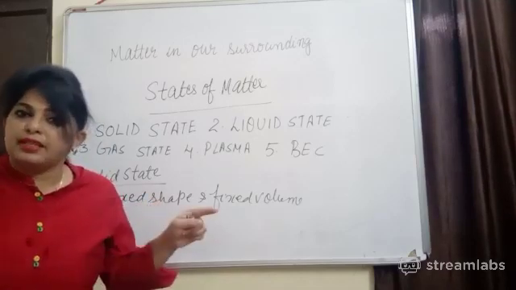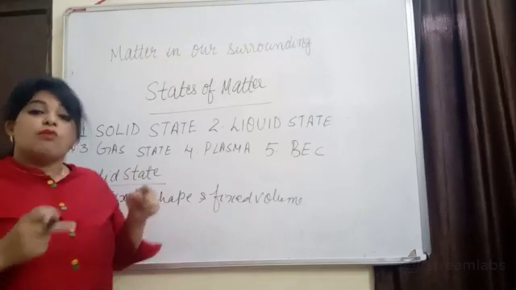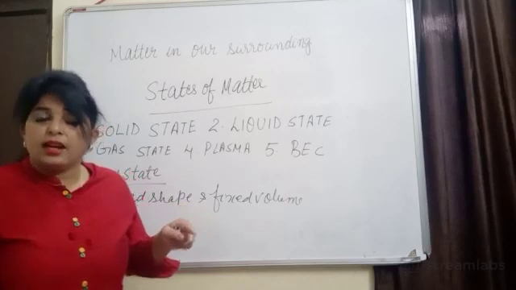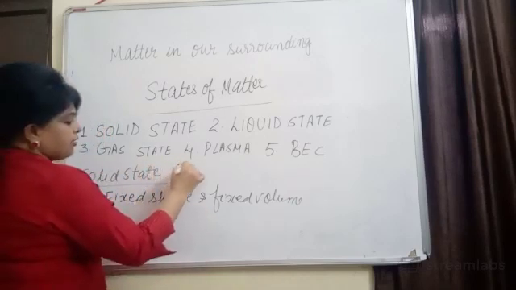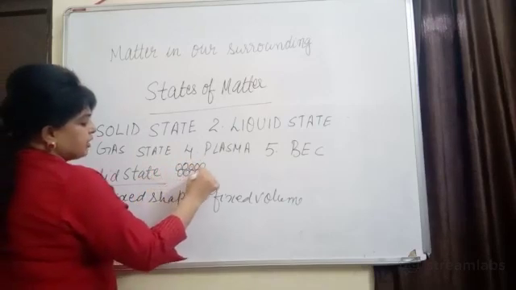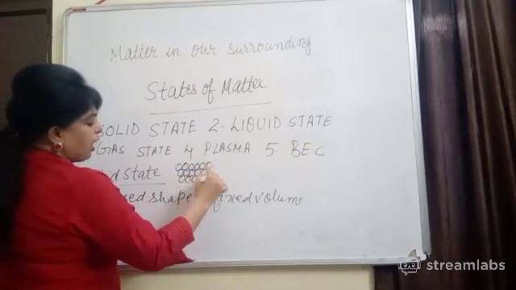If there is no space between the particles, they cannot intermix. In the solid state, why can they not diffuse in comparison to the gaseous state? Because in solid state there is the least interparticle space between the particles.